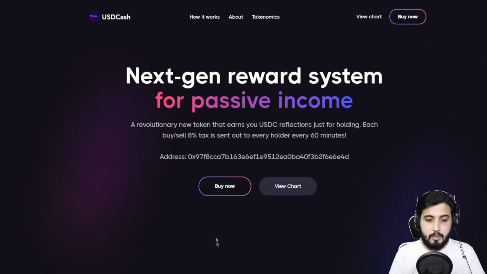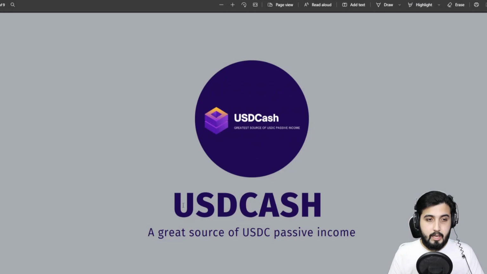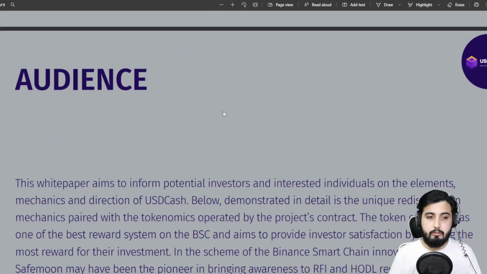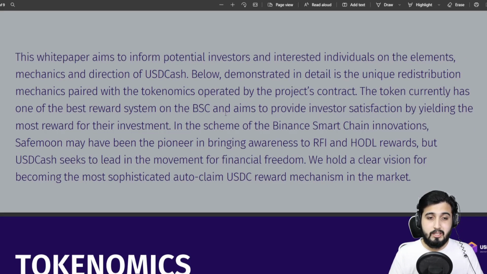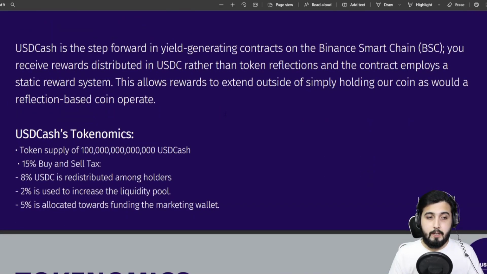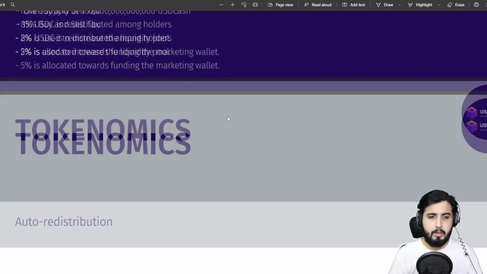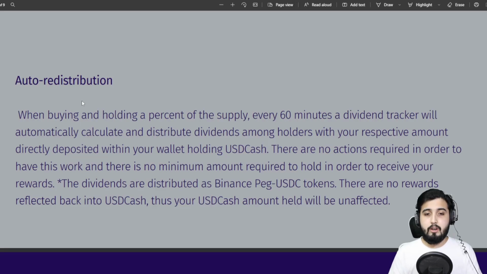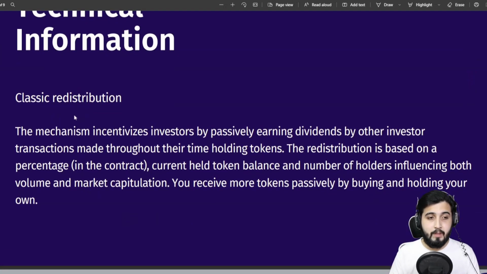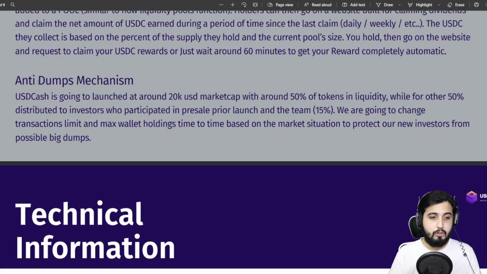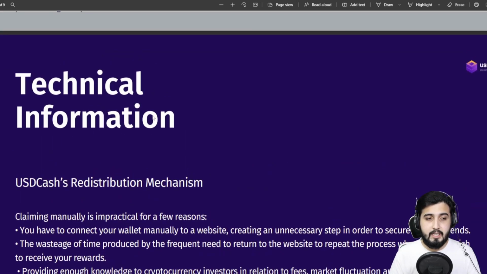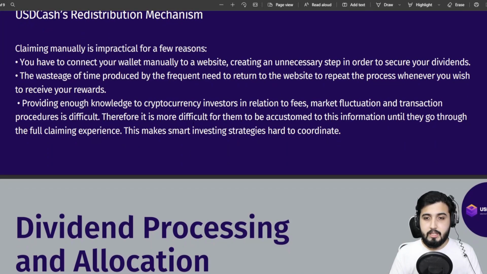Now, the thing that we're missing here is the roadmap, which is the last thing that we usually see. So I have that open right here. But before that, you can take a look at the white paper, which is honestly really elaborate, and it basically explains every single thing that you want to know. Why they plan on doing this, what rewards you get from this, how this whole mechanism actually works, how the auto redistribution works, what the classic distribution is, how that works, and the anti-dump mechanisms. So basically, you can read all that.